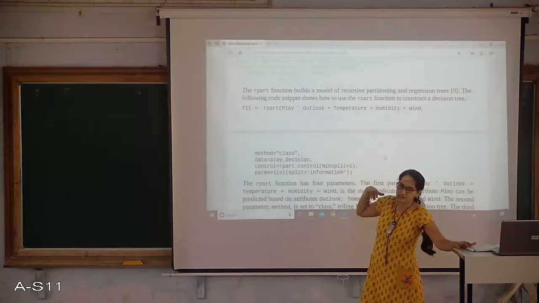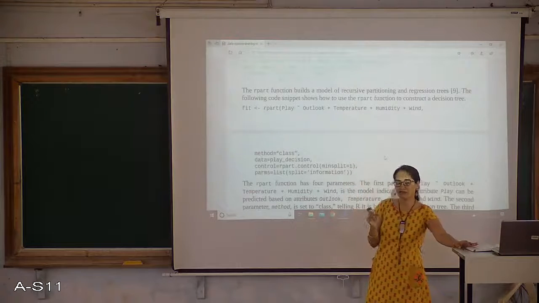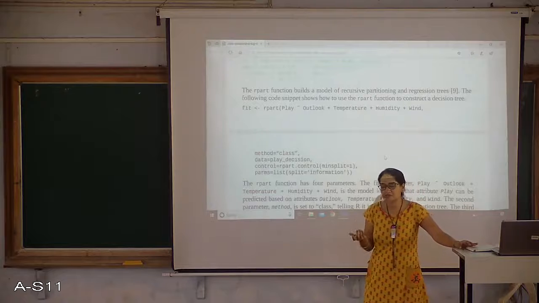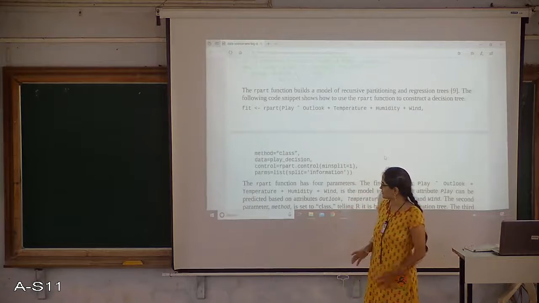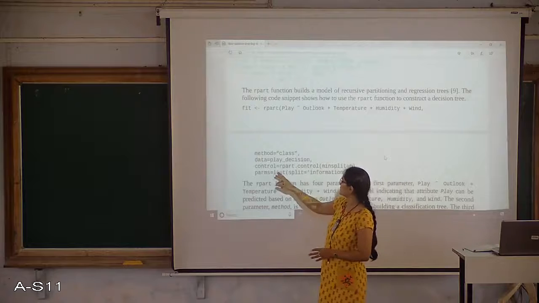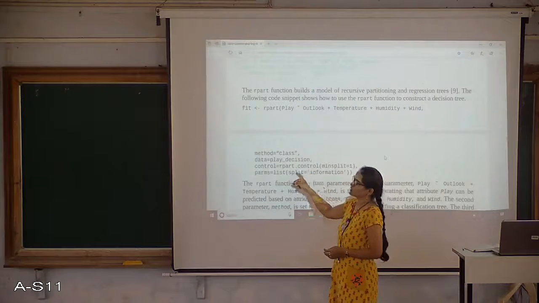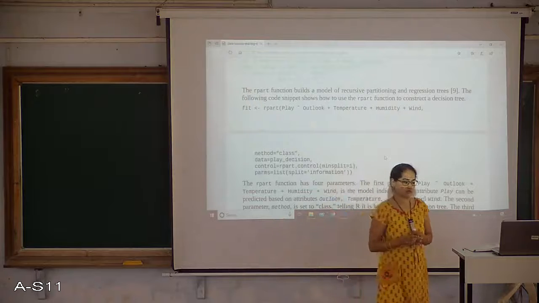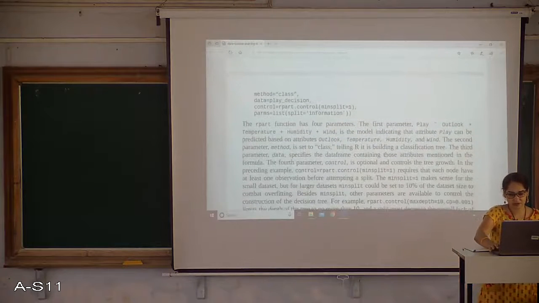So if the training data is very huge, you can just decide that 10% or 20% of your whole data can be a minimum split. Okay. Then the parameters for the split are considered based on the information, based on the values in the split, right?